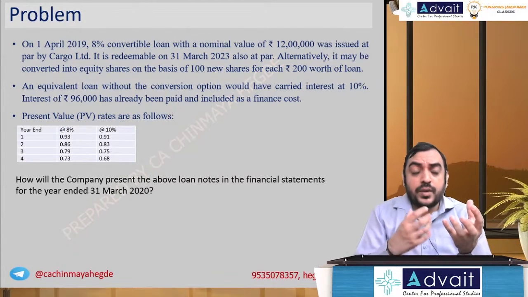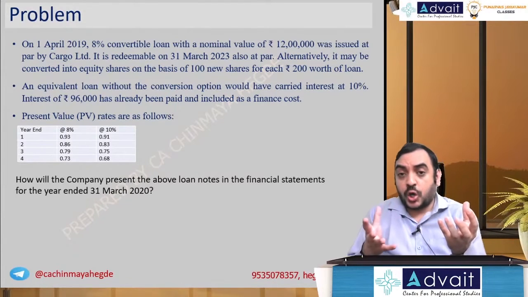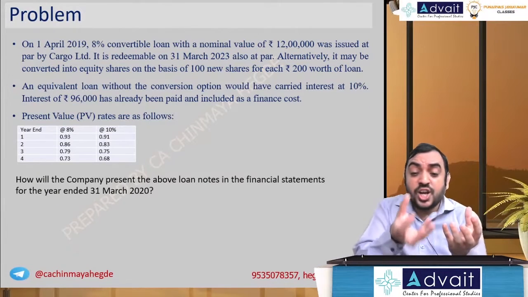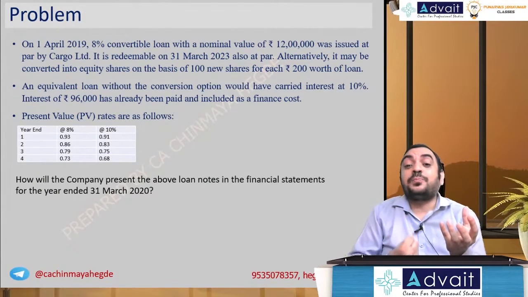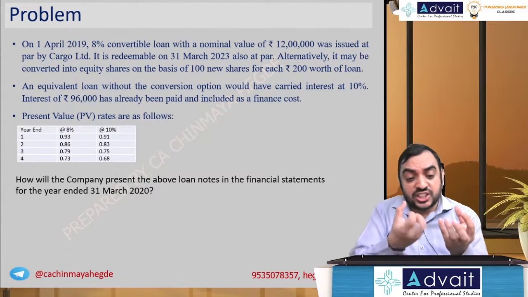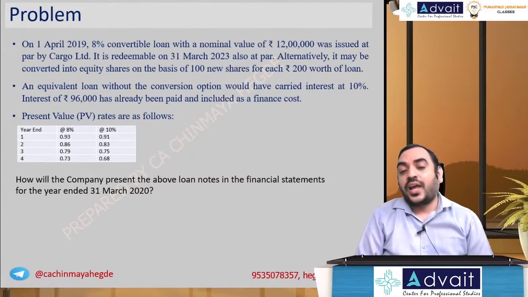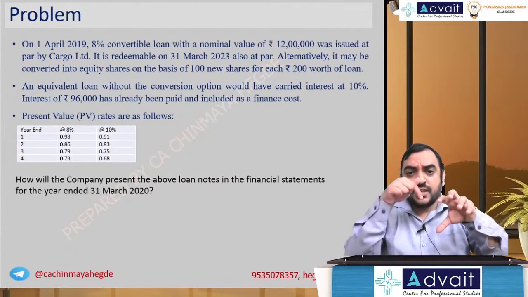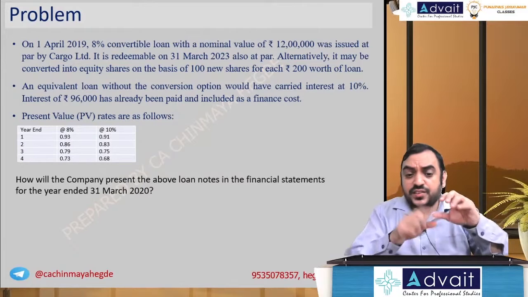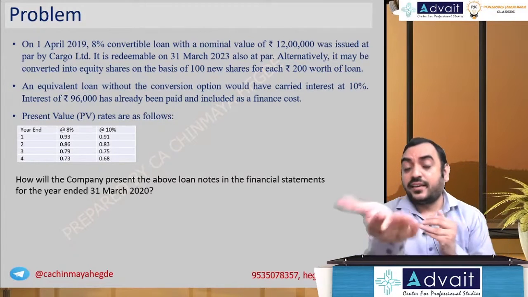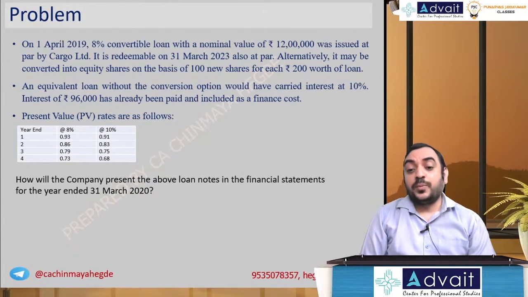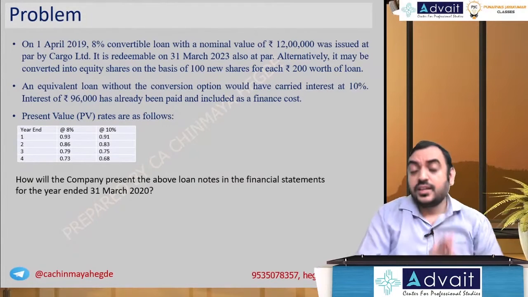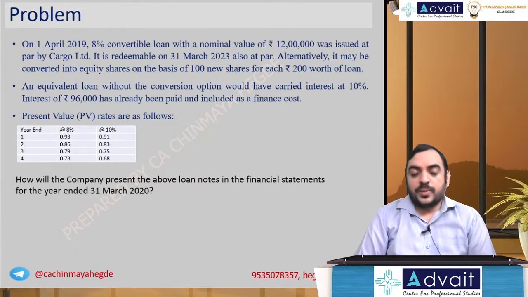But if it was a pure debt instrument, how much interest rate would they have expected? You use that for discounting purposes and compute the present value. So simple point: cash flow comes from the convertible debentures, the discounting rate comes from non-convertible debentures, because contractual cash flows come from this contract, the convertible debenture.